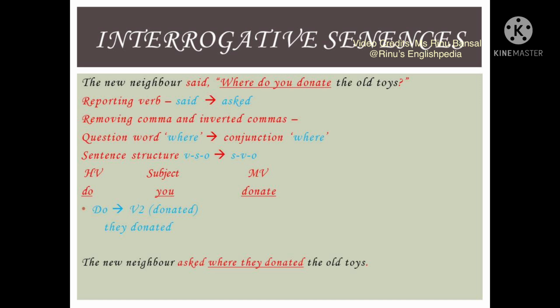Then the third rule, that is the sentence structure, we can again see that the structure of the direct speech has the form of verb, subject and object, that is, do you donate the old toys? Over here, do is the first form of the verb which will convert into the second form of the verb donate, that is donated. So the sentence will become where they donated the old toys. So the final sentence that we will have is the new neighbor asked where they donated the old toys.